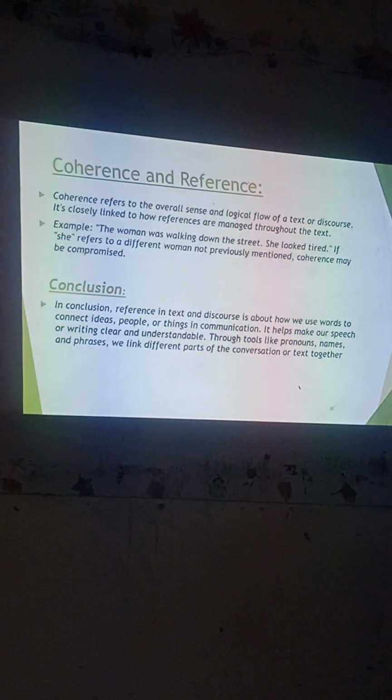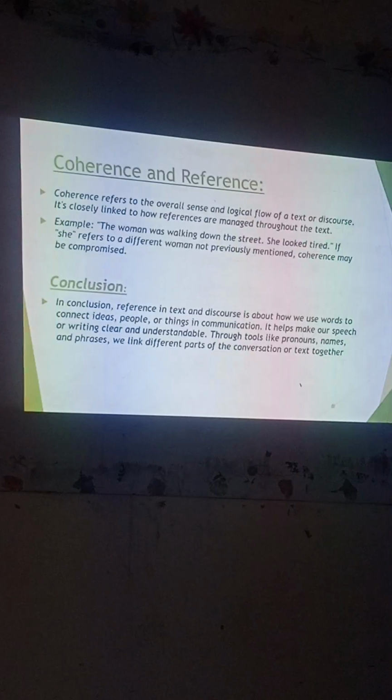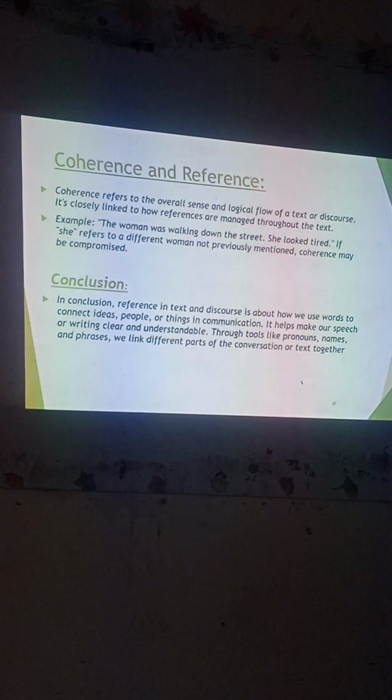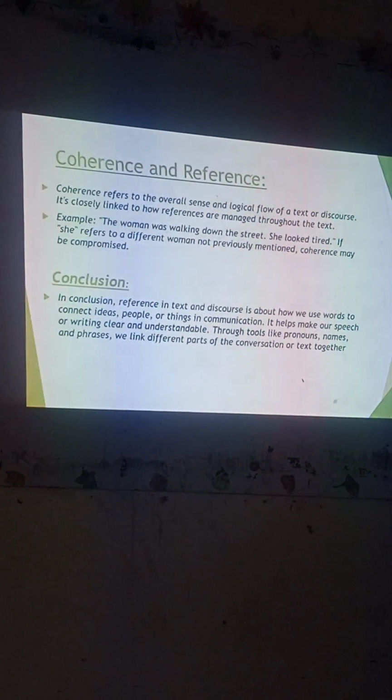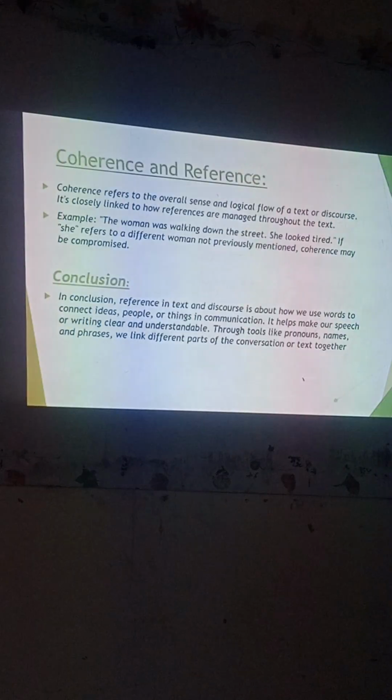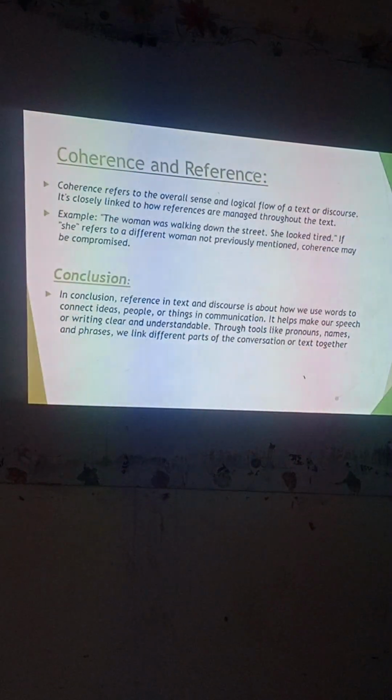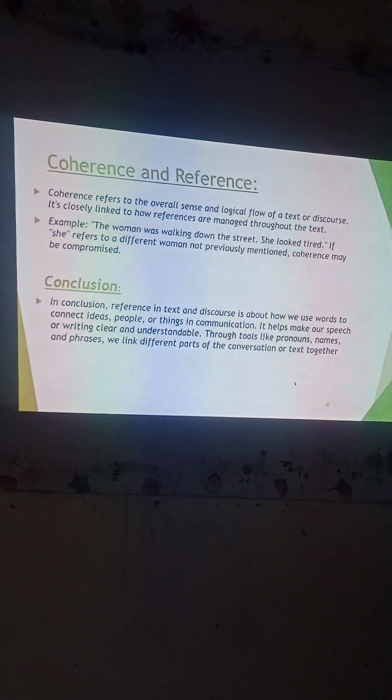In the syntactic structure, it's okay. But if the she refers to some other subject in the discussion, so obviously coherence is compromised. Okay, it was a good presentation.